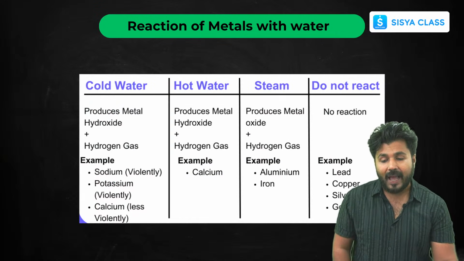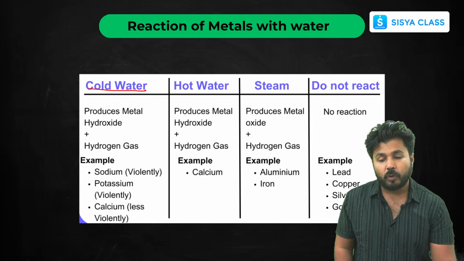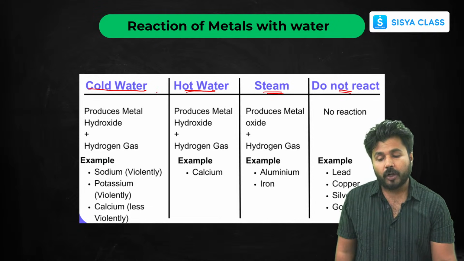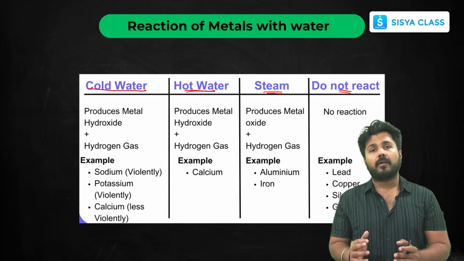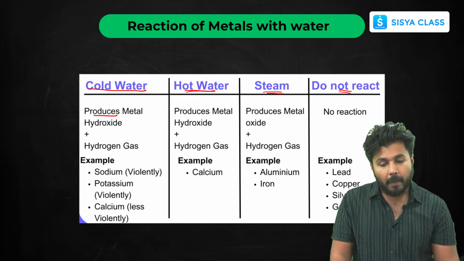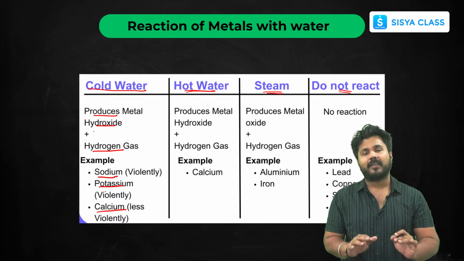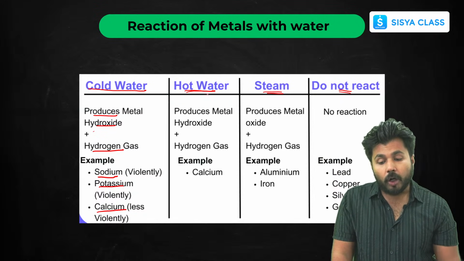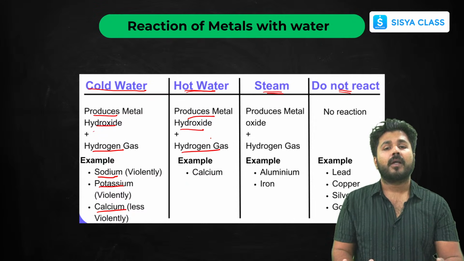Now I have kept this in one slide. You can just learn it: cold water, hot water, steam, and which of the metals do not react. In cold water they produce metal hydroxide and hydrogen gas is released. Very reactive metals like sodium, potassium and calcium react in cold water. Calcium reacts less violently; it is a rapid reaction but not that violent. Hot water also produces metal hydroxides and hydrogen gas is released. This is common in all of them.